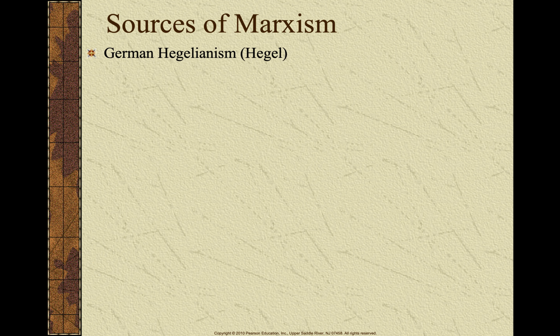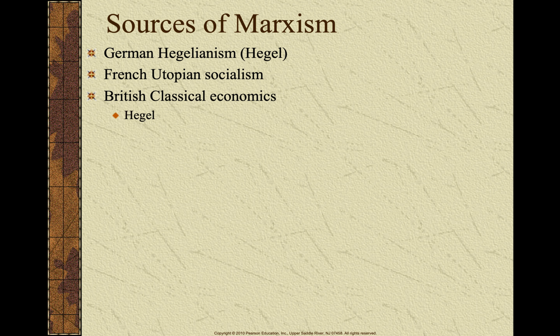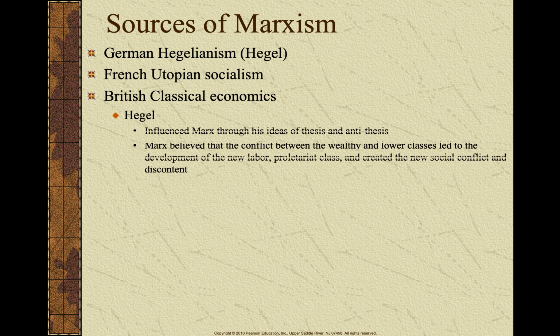Let's talk about some of the sources of Marxism, where Marx got his ideals. One is Hegel. Another is French utopian socialism, and the next is British classical economics, which is capitalism. I'm just going to quickly go through this. It's not too important. I just wanted to talk about where Marx got some of his ideological and intellectual influences from. Hegel was influential.